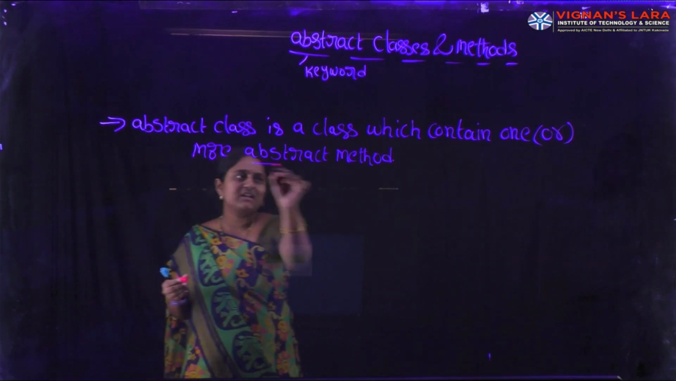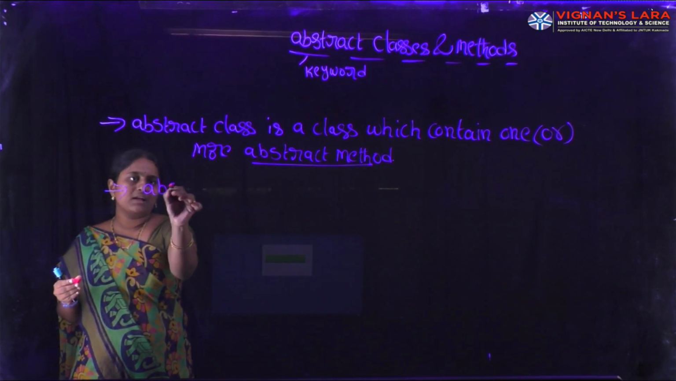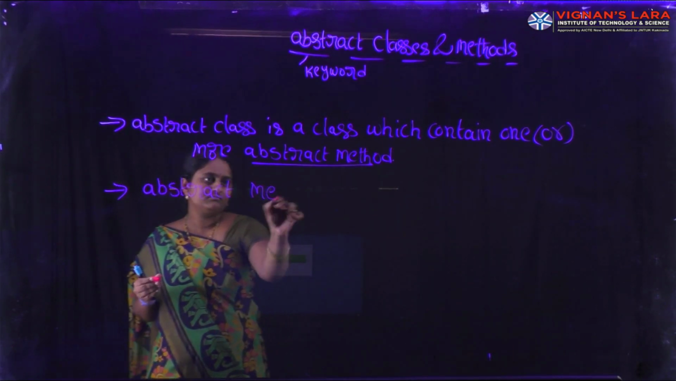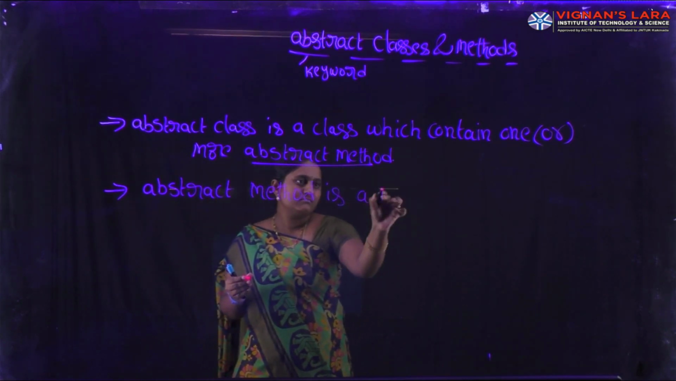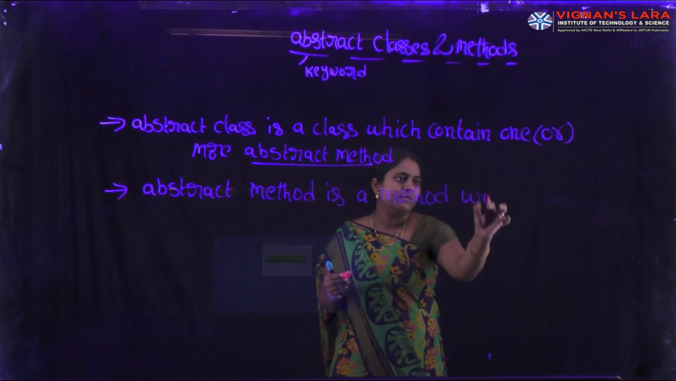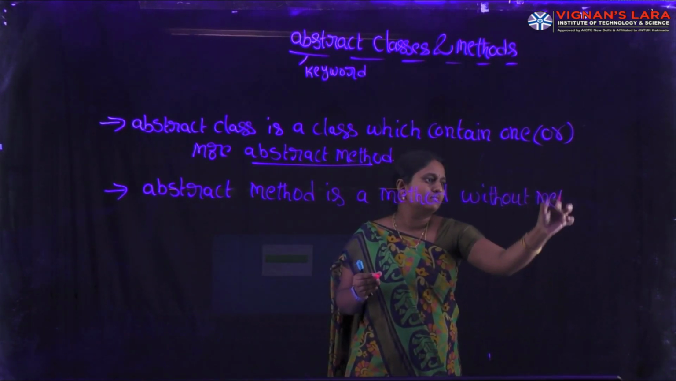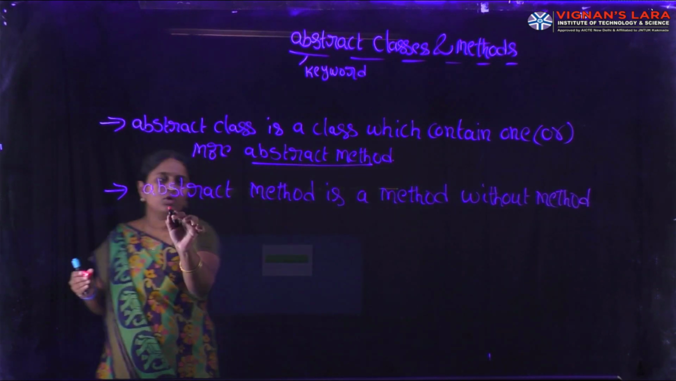What is an abstract method? An abstract method is a method without a method body.